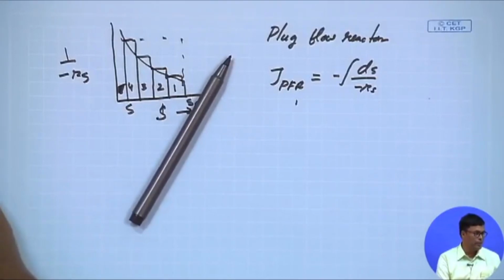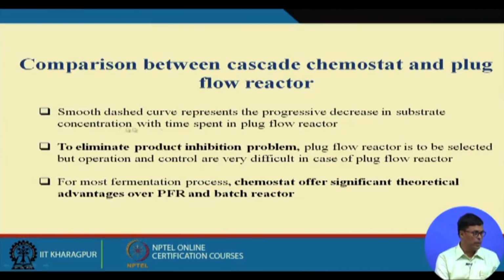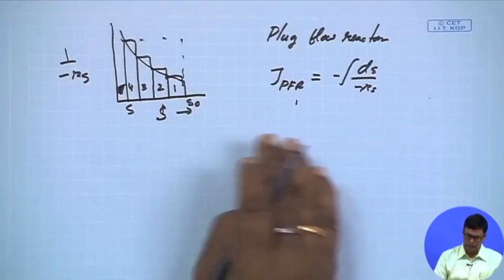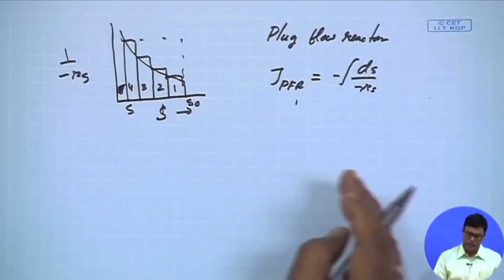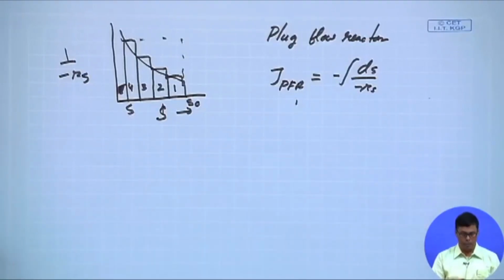So the smooth dashed curve represents the progressive decrease in substrate concentration with time spent in the plug flow reactor. To eliminate the product inhibition problem, plug flow reactor is to be selected, but operation and control are very difficult in case of plug flow reactor. For most fermentation processes, chemostat offers significant theoretical advantage over the plug flow reactor and the batch reactor. That is why the plug flow reactor is usually replaced by a cascade fermenter. CSTRs in series will be equivalent to plug flow reactor.